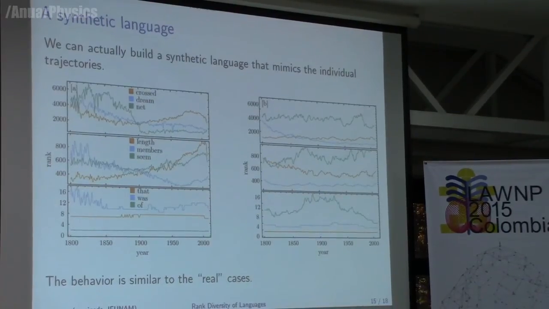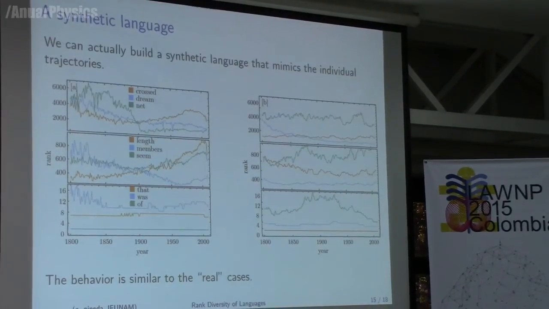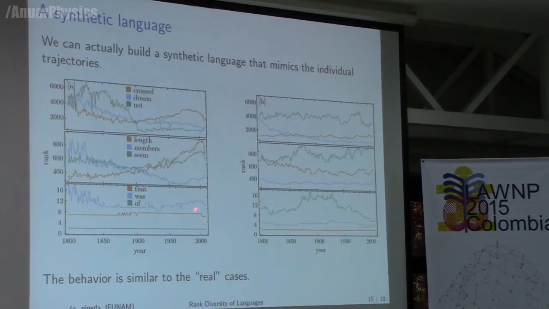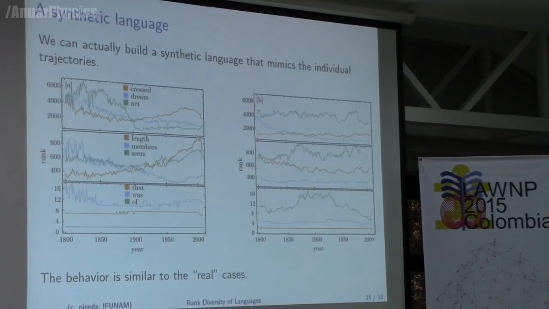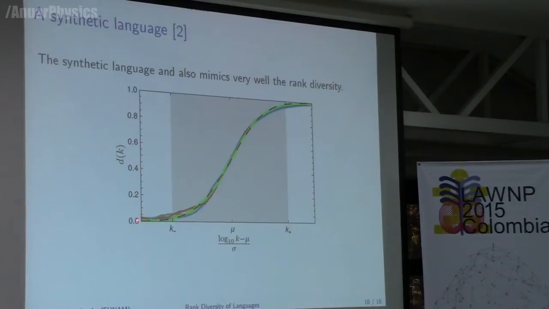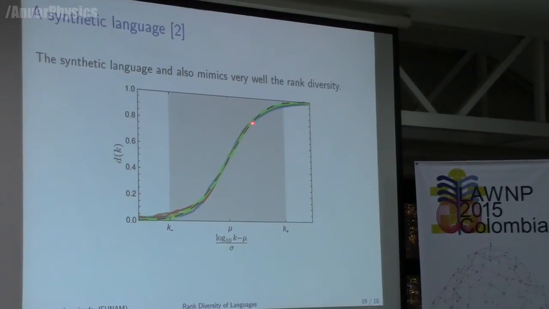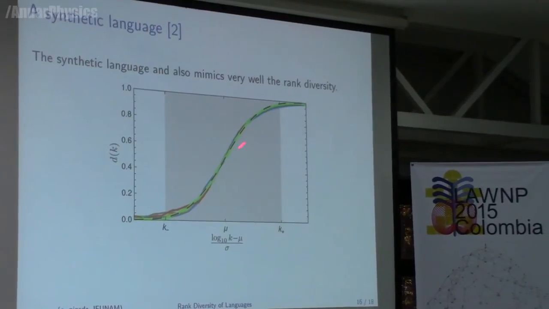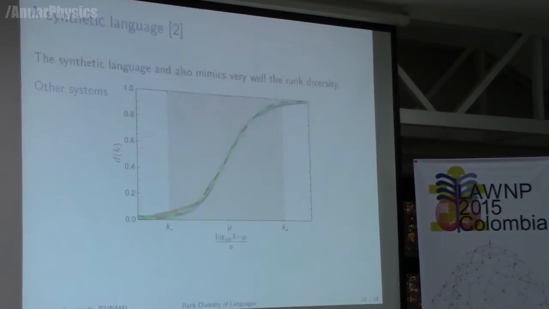Of course, it's one realization. If you take a look at other languages, it looks very similar to this one. Of course, not exactly, because different languages are different. So we are on the right track. Then we go back to this plot here, and the diversity of our synthetic language is the green curve here, which actually behaves very similar to the other languages.